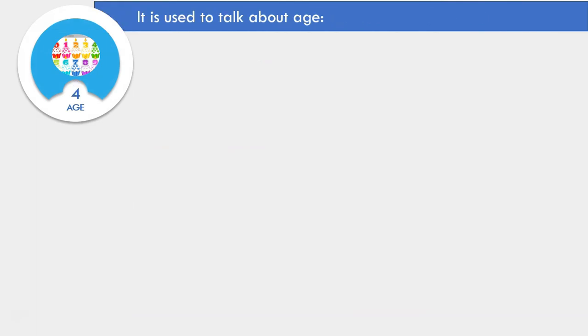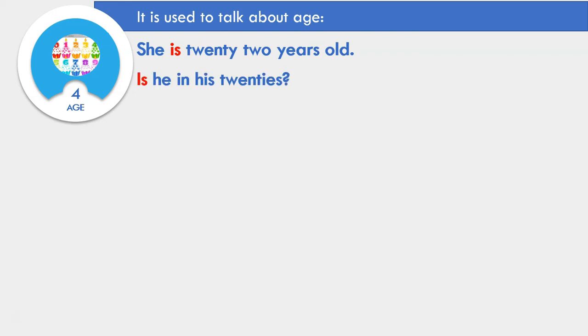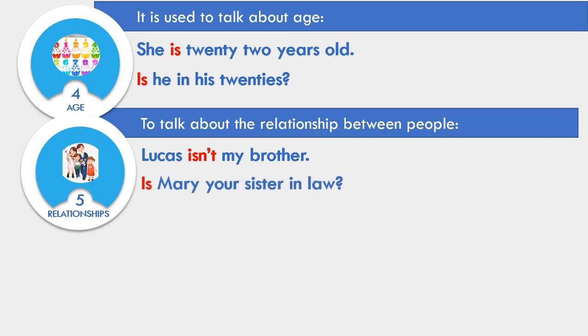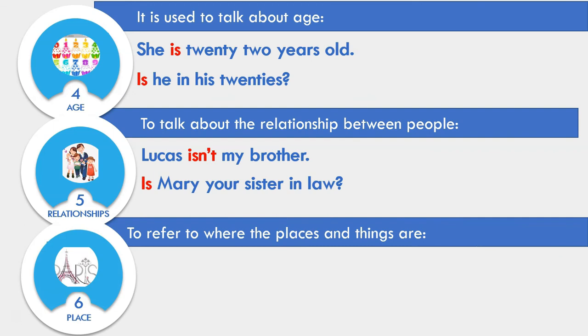It is used to talk about age. She is 22 years old. Is he in his 20s? To talk about the relationship between people: Lucas isn't my brother, is Mary your sister-in-law? To refer to where places and things are: it is in Spain, the Eiffel Tower is in Paris.